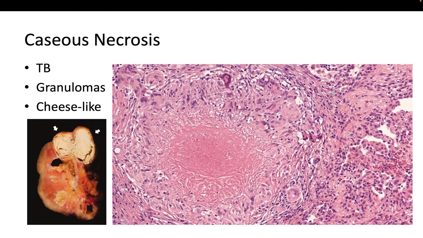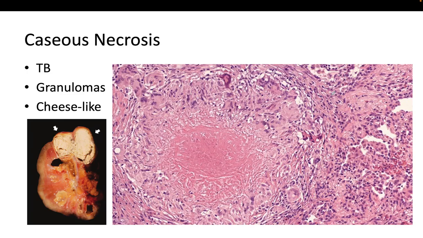We have here a caseous necrosis. And remember, caseous necrosis can be seen in many granulomatous diseases, fungal diseases also, but is classically seen in tuberculosis. And the necrosis is associated with granuloma formation.